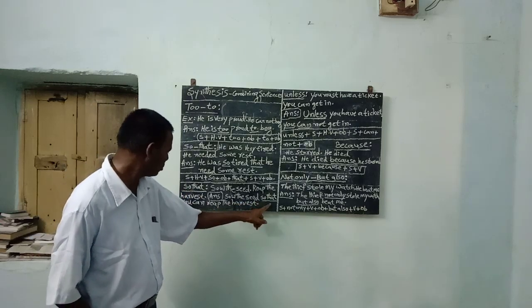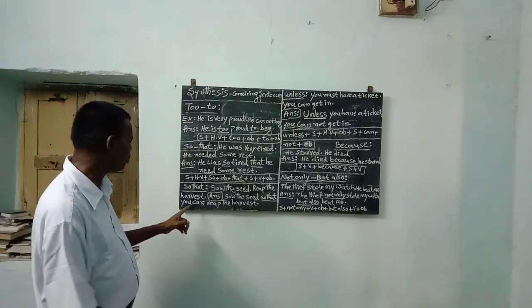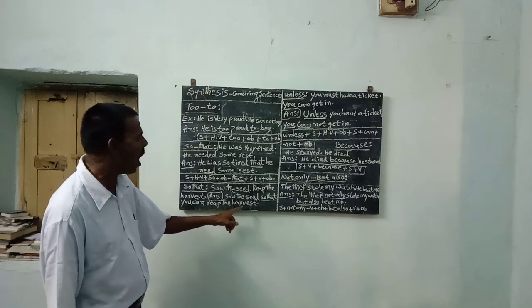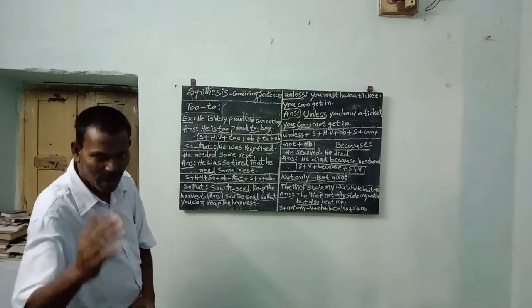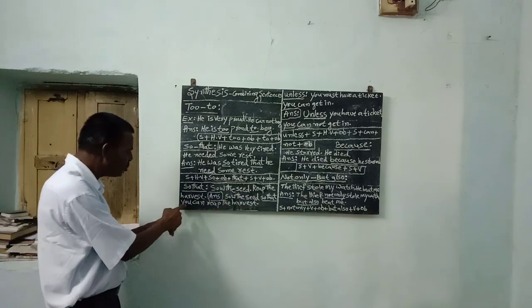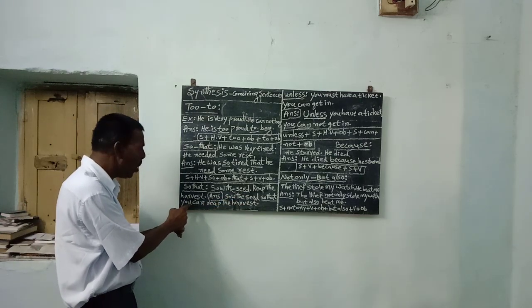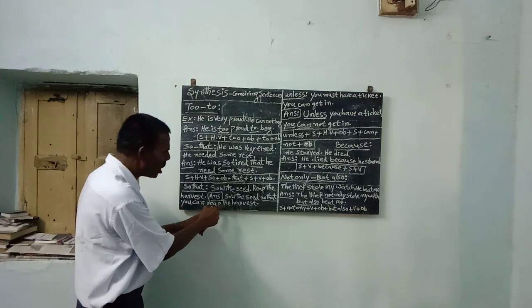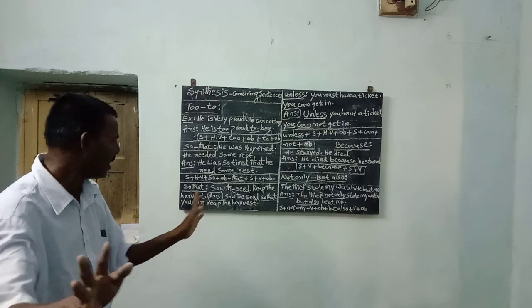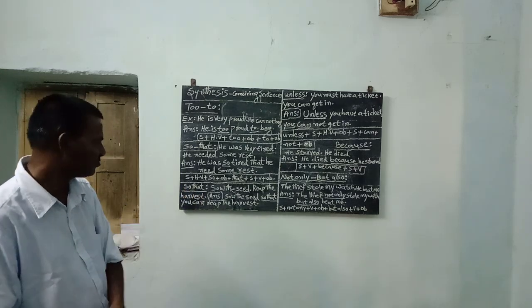Then combine the second sentence: add the subject you, plus can reap the harvest, as it is. That is what "so that" means.